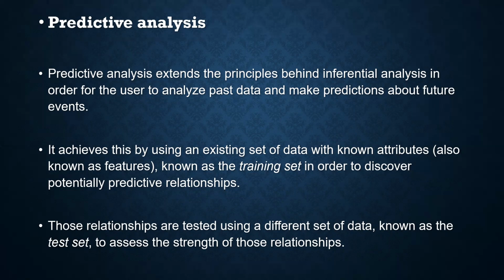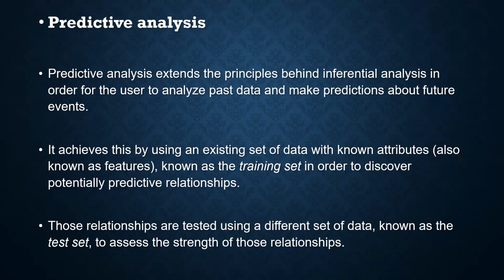That is, you will be able to analyze the past or retrospective set of information and come up with a prospective set of information. So it achieves this by using an existing set of data with known attributes, or you can call them features or variables also. It is known as a training set, used in order to discover potentially predictive relationships.